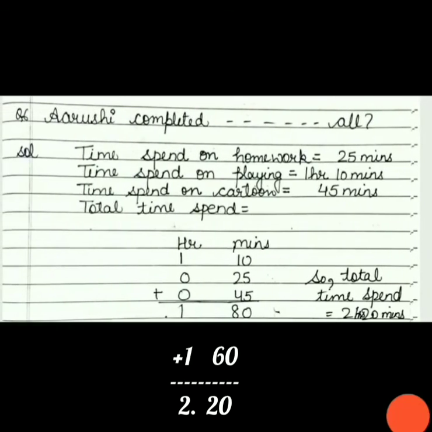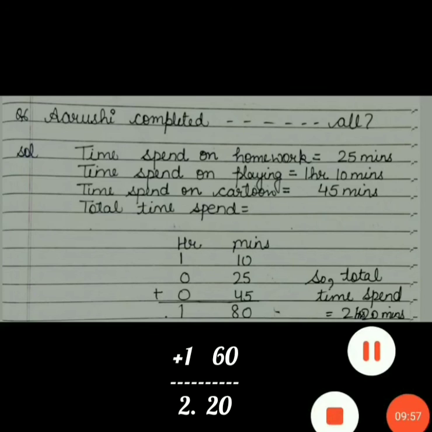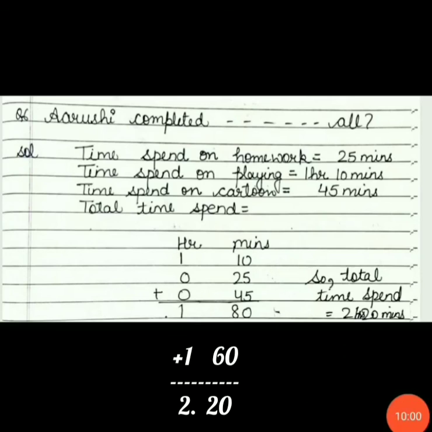Clear? In this manner we do word problems of activity 5. So I hope you understand how to find a duration and how to do this type of word problems. When you are finding time, at that time you have to do plus, and when you are finding duration, it means both the AM and PM times are given. In that case you have to find a duration, and you know how to find it. In this manner you have to do questions, and I hope you understand this concept.